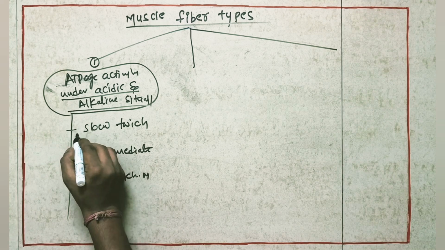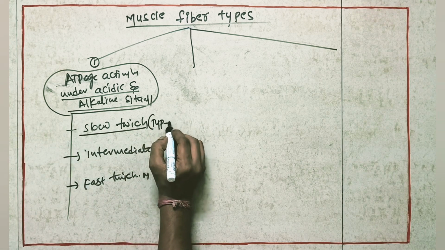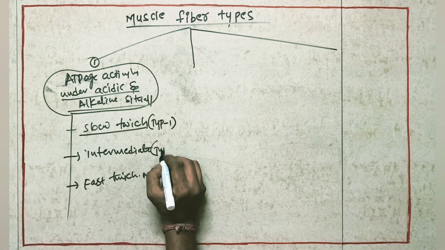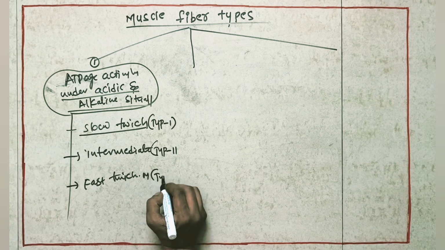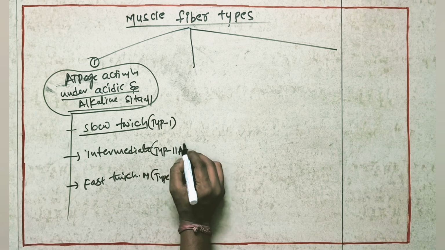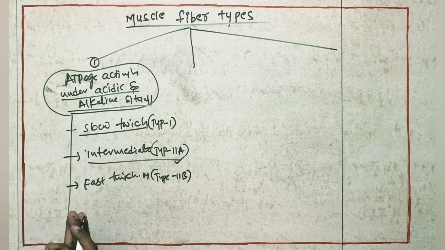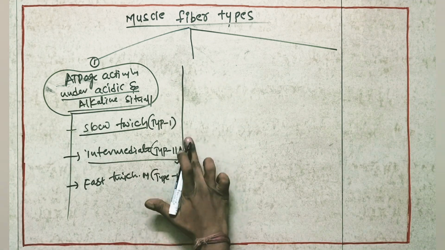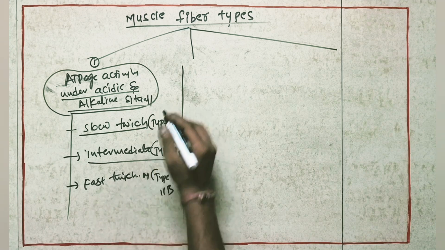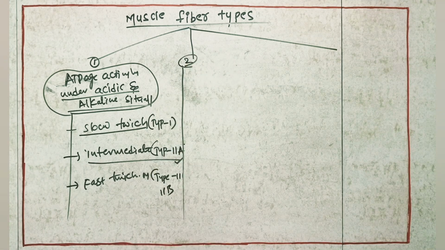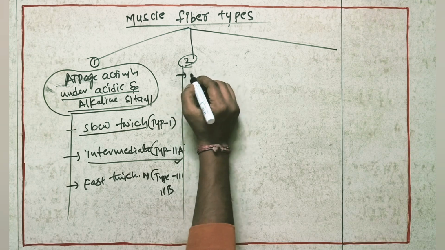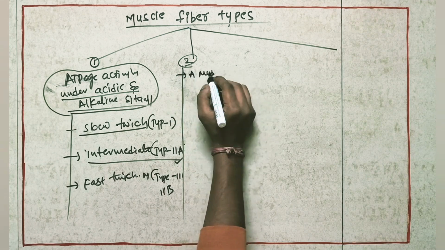These are the types of muscles according to the ATPase activity under acidic and alkaline situations. These slow twitch muscle fibers are called type 1. The intermediate is type 2A, and fast is type 2B. So this is one classification, and this one is clear. Now the second classification.